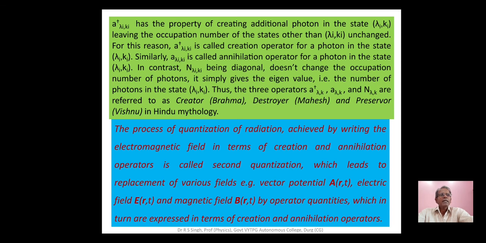The process of quantization of radiation achieved by writing the electromagnetic field in terms of creation and annihilation operators is called second quantization, which leads to replacement of various fields, for example, vector potential, vector A function of vector r and t, electric field vector capital E function of position vector r and t, and magnetic field vector B function of position vector r and t, by operator quantities, which in turn are expressed in terms of creation and annihilation operators.